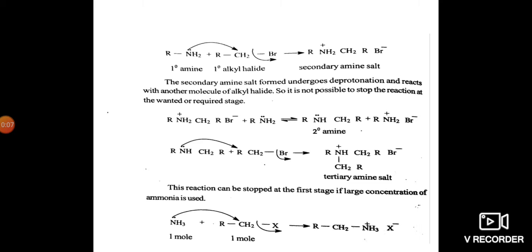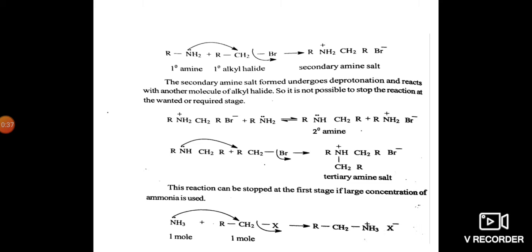The secondary amine salt formed undergoes deprotonation and reacts with another molecule of alkyl halide. Deprotonation means loss of one proton. So it is not possible to stop the reaction at the wanted or required stage.